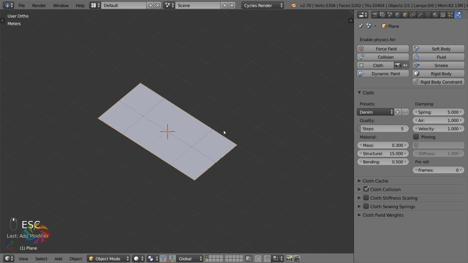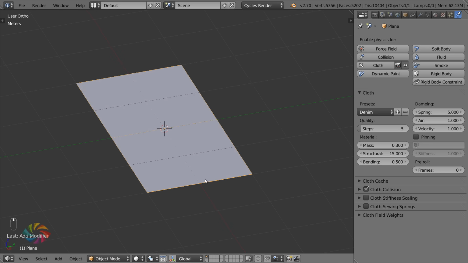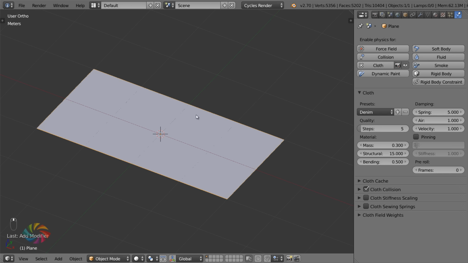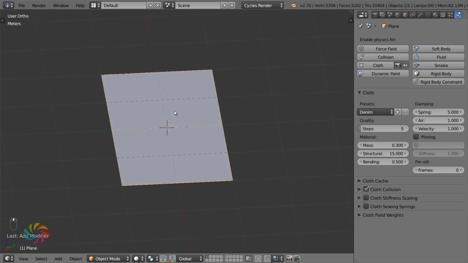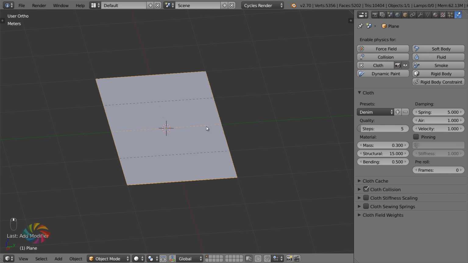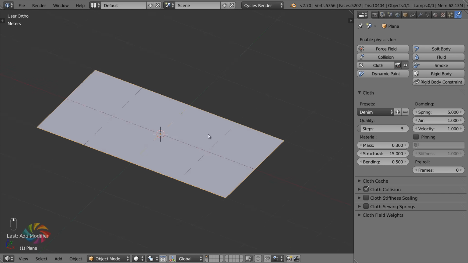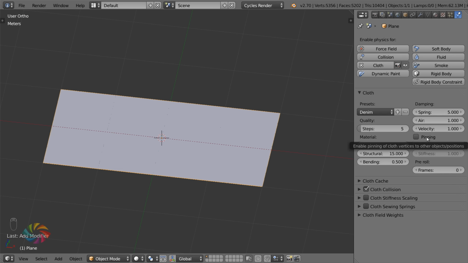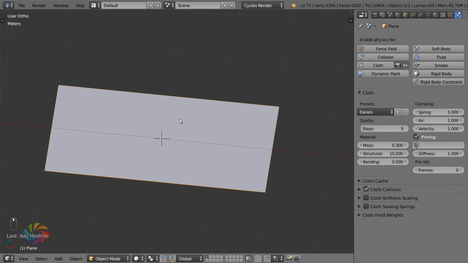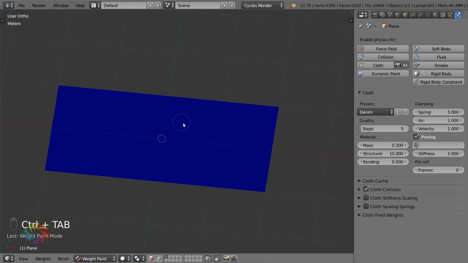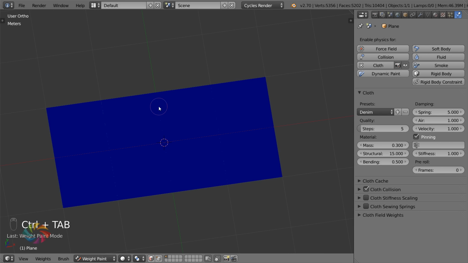So now we could put something underneath it to catch it or whatever, but we want to create the look of a towel that's hanging on a hook. Now we could fashion a hook out of a cube or something like that, and then turn on collision or whatever. But that's overly complicated when there is a much easier solution, which is to use pinning right over there in the settings. You've got something called pinning. So what this will allow us to do is with weight painting, if you hit Control Tab, it'll allow us to paint on the mesh where we want it to be pinned, basically to stay stationary, right?